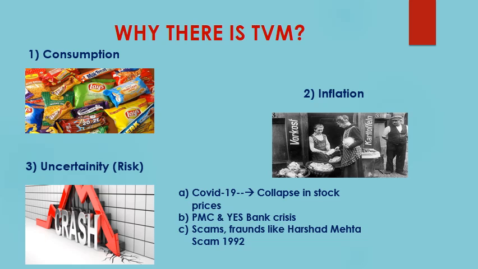Second example is of the Punjab and Maharashtra Cooperative Bank or the Yes Bank crisis. Many people who had deposited their money in savings accounts or current account in these banks also lost the value of their money. And other reasons can be scams or frauds like the Harshad Mehta scam of 1992, which led to the collapse of stock market and people losing the value of their money.